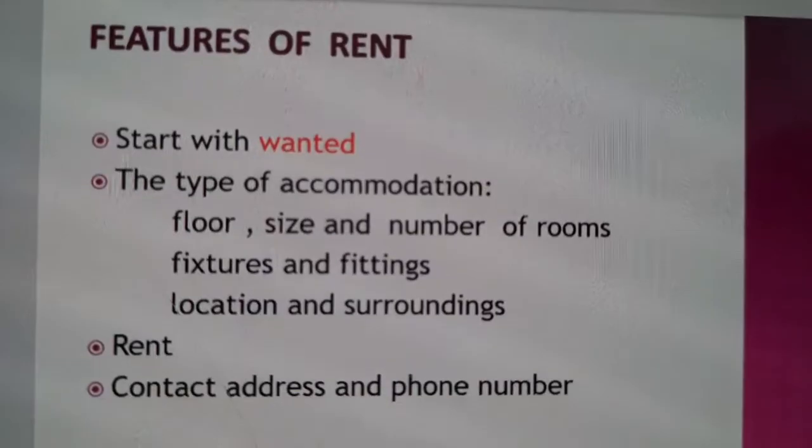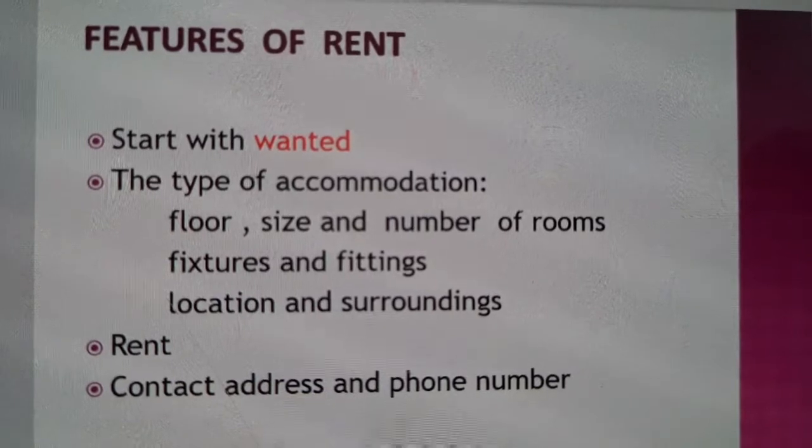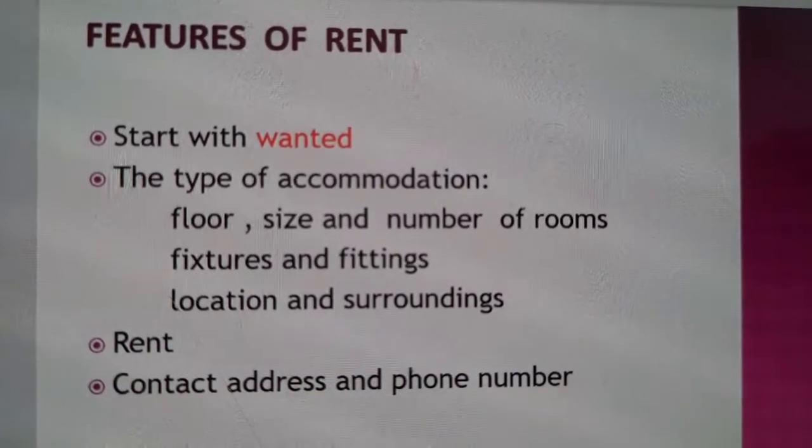So these things you will mention just like the advertisement of to let. Rent and at last contact address and phone number. Just like the advertisement of to let, here also you will mention the rent to be offered by the person who wants, and at last the contact address, which is common.